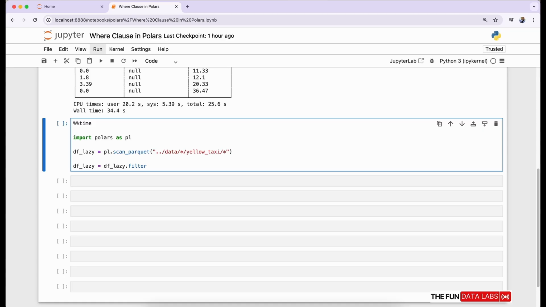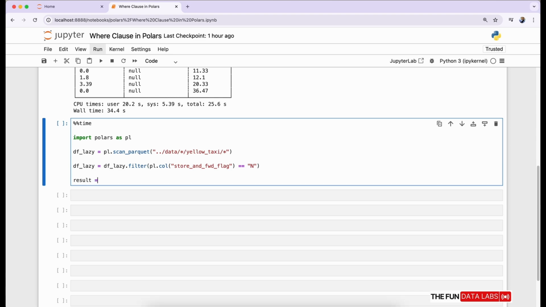Next, we can use filter on the df_lazy variable and provide pl.col with our column store_and_forward_flag equals N. This will filter our column to N. Let's assign its output back to the same df_lazy variable. Okay, now we can call the select method on top of this lazy variable. To select, we are taking trip_distance and store_and_forward_flag columns. We can choose as many columns as we want. If you want to change this, then you can change this.